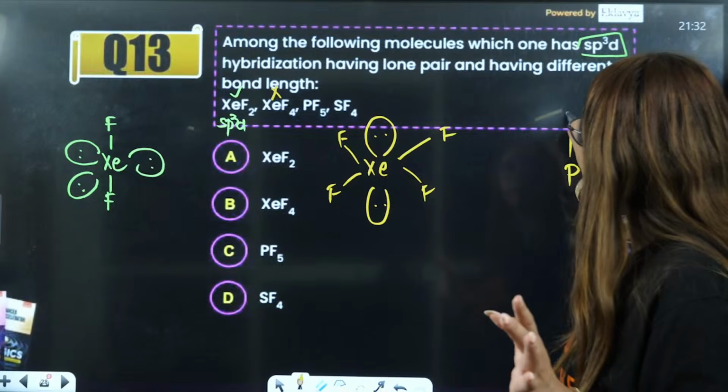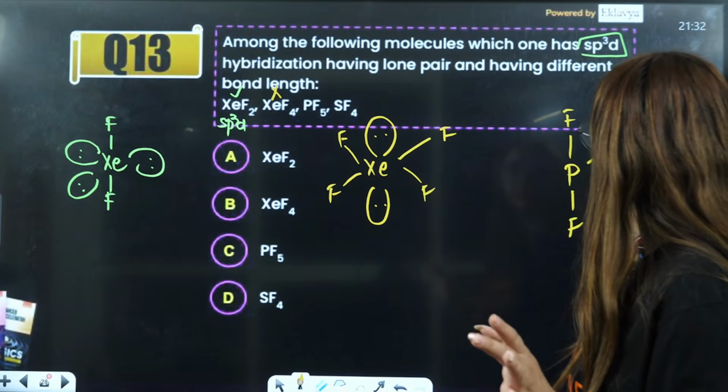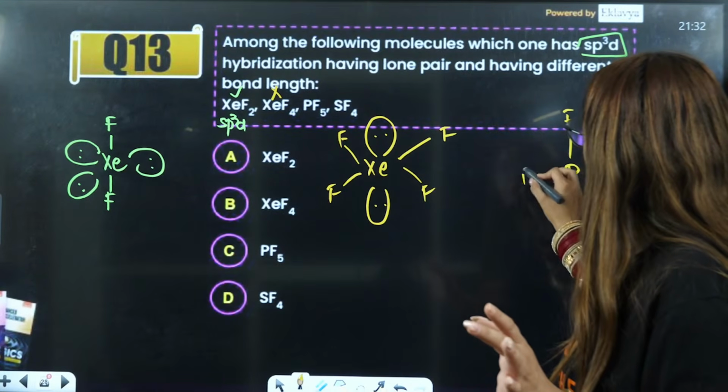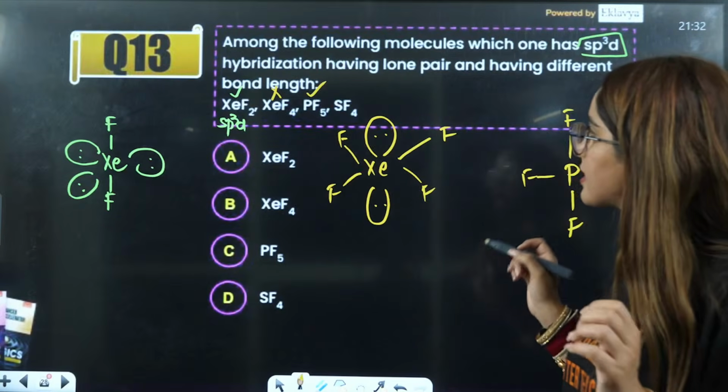TeF5, we all know, right? 1, 2, it also has sp3d hybridization. It is also there in the race.